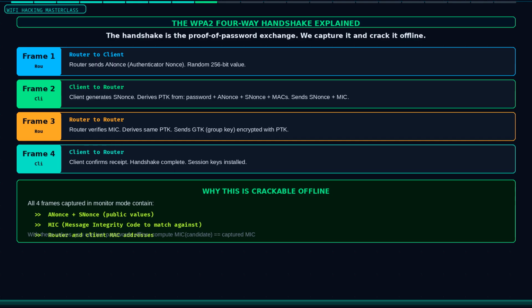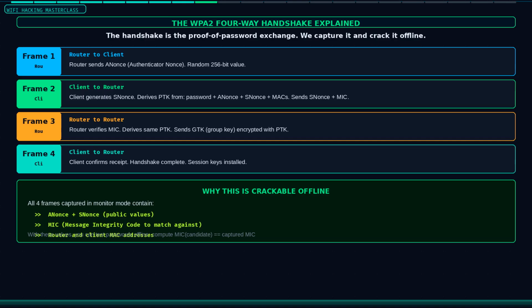The client generates its own random nonce and uses both nonces plus the password to derive a session key called the pairwise transient key. The client sends its nonce to the router along with a message integrity code that proves it knows the password. The router verifies that code, generates the same session key, and sends confirmation. The client sends final confirmation. Connection established. The critical insight is that the 4 frames of this handshake are captured in plaintext by your adapter in monitor mode. They contain all the information an attacker needs to perform an offline dictionary attack.